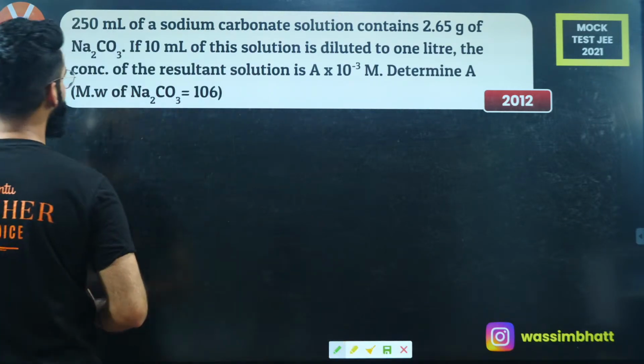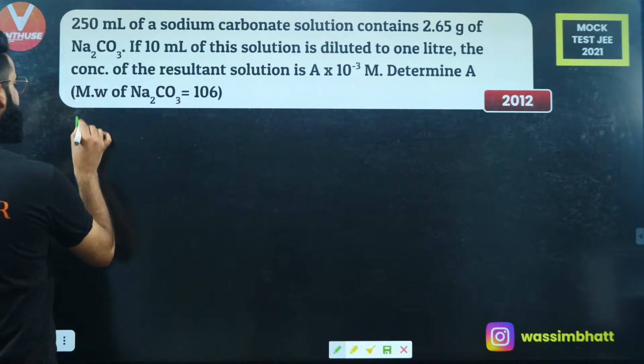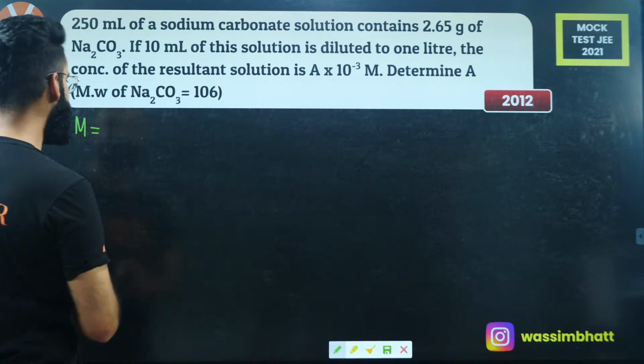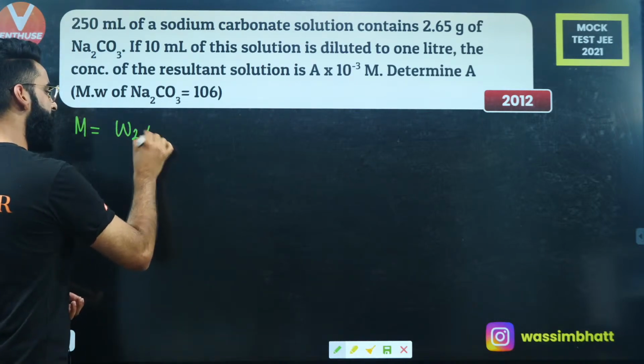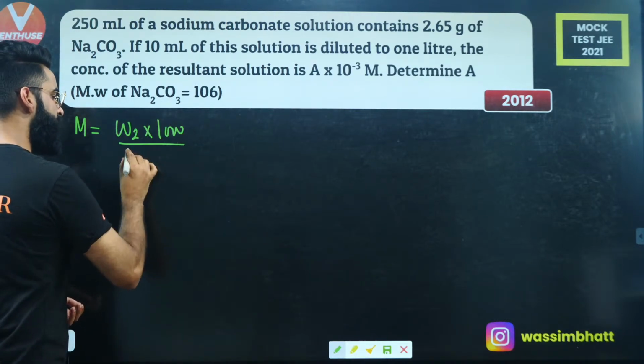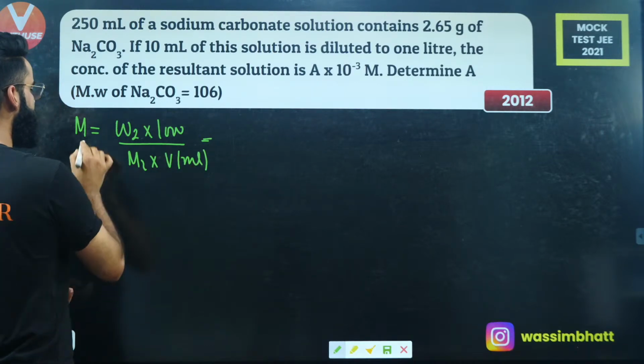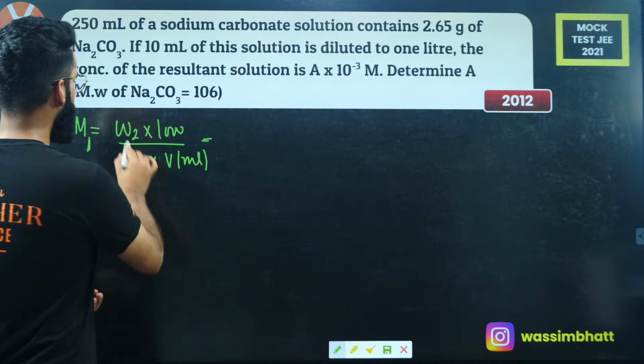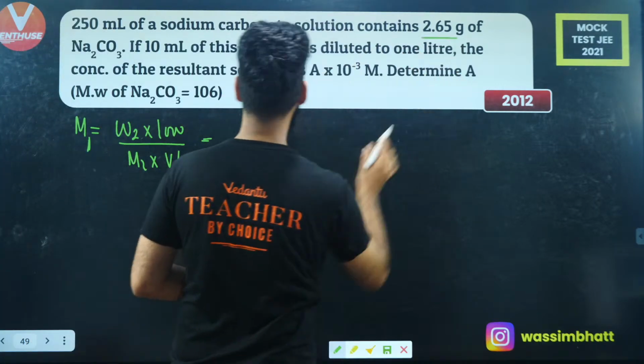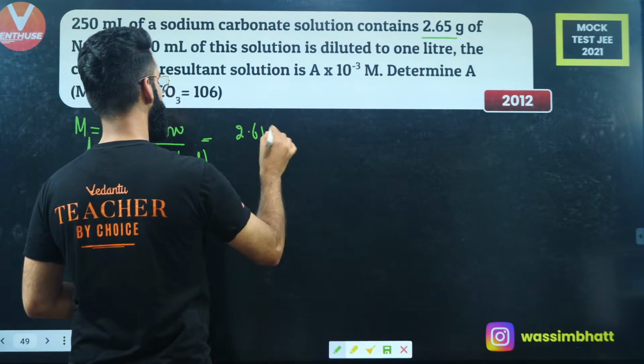First of all, I'll be calculating the molarity of sodium carbonate solution, which is going to be equal to mass of solute multiplied by 1000 divided by molar mass of solute multiplied by volume of solution in milliliters, right? Let me call this M1. What is the mass of solute? Which is 2.65 grams multiplied with 1000.